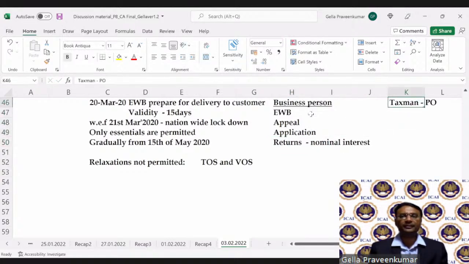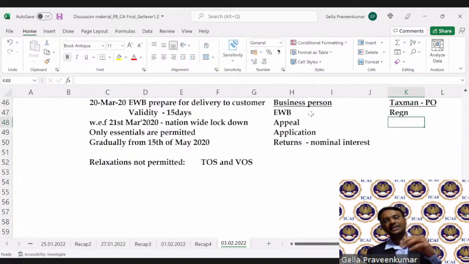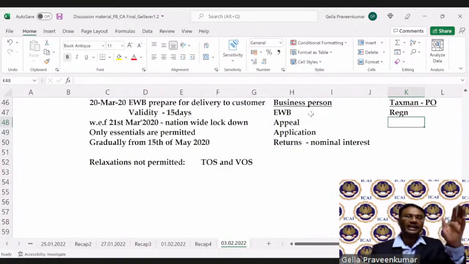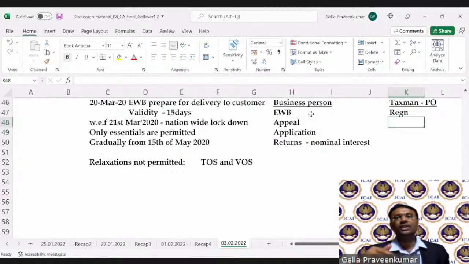From the taxman point of view, many relaxations were given. Registration. There is a concept of deemed registration. The moment I file an application, within 15 days, if the officer doesn't take action, it is deemed that my application is accepted. They have happily lifted that particular deeming restriction, saying that till the pandemic continues, the deemed registration provision will not be applicable.